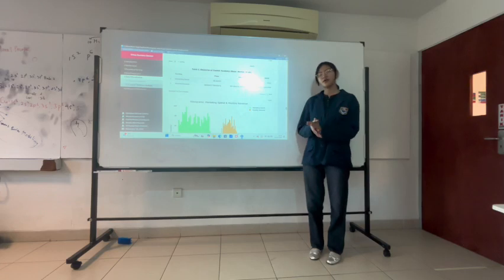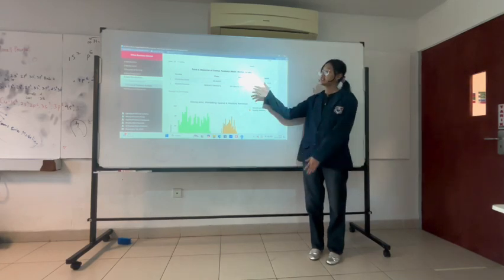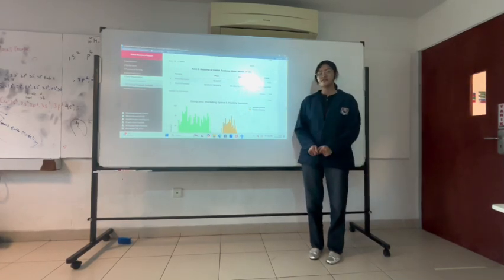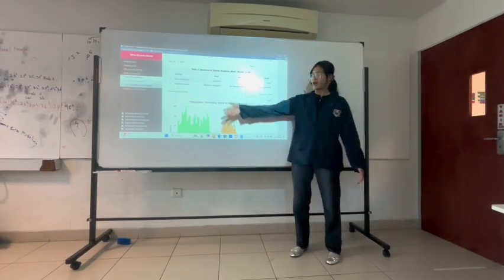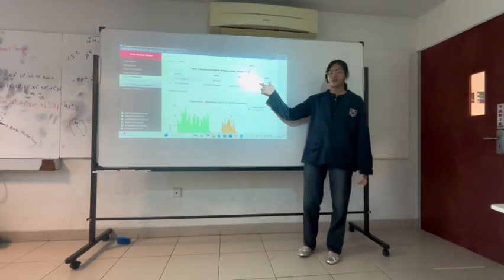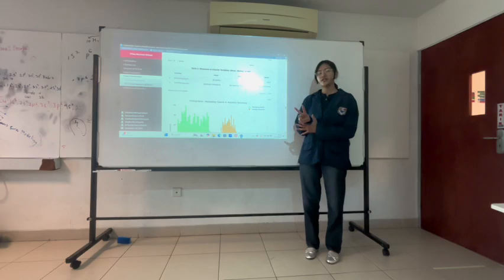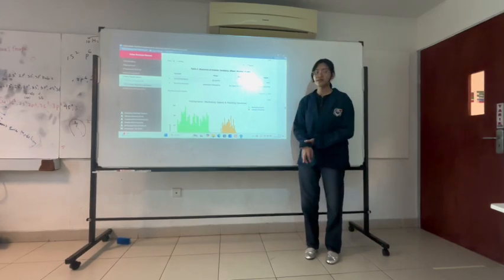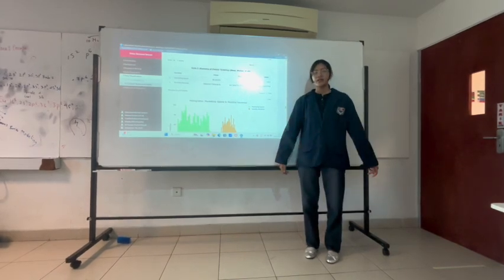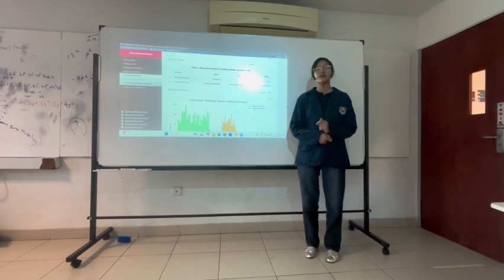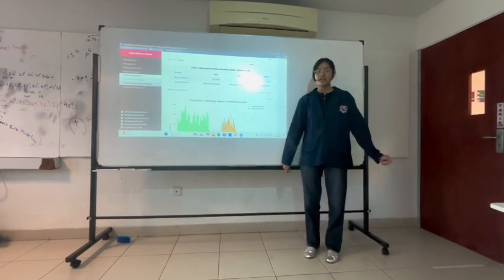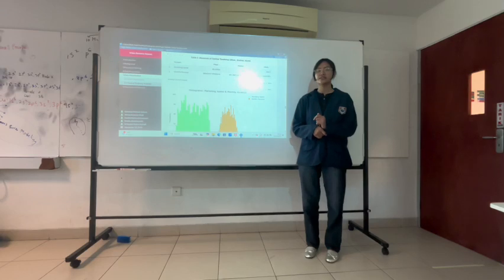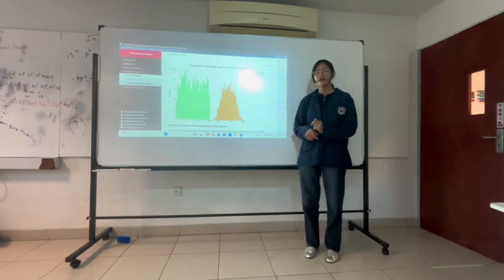Okay, let's talk about something else, and that is central tendency. This section focuses on analyzing the measures of central tendency: mean, median, and mode. For two numerical variables, marketing spend and monthly revenue, these values represent the center or typical point of the data distribution. The histogram shows a different distribution between the two variables.